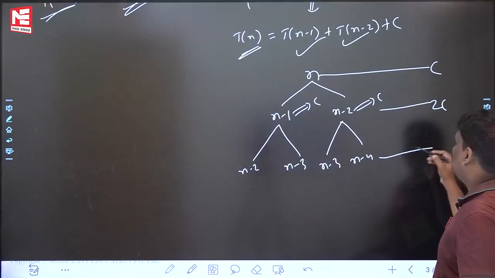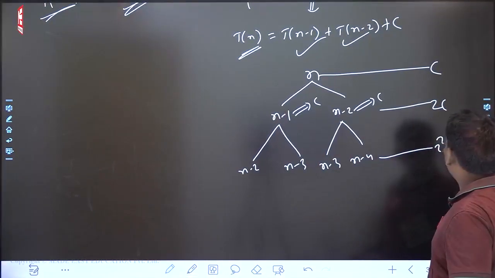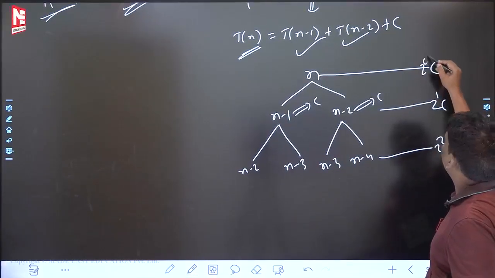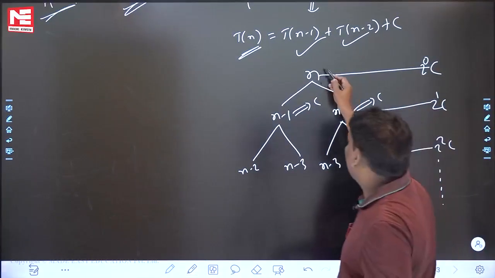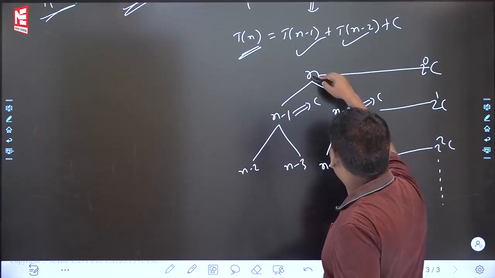So the series is going on. If you want, you can check the next level: 2 square C, 2 power 1 C, 2 power 0 C. It will continue. Can I help you now? Left is always subtracting 1, 1, 1. Right is always subtracting 2, 2, 2.